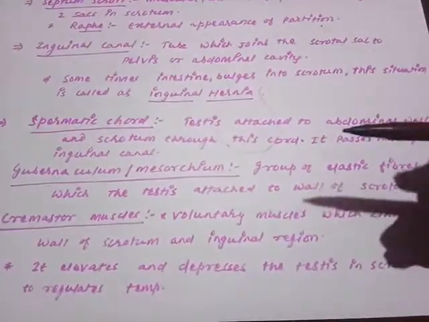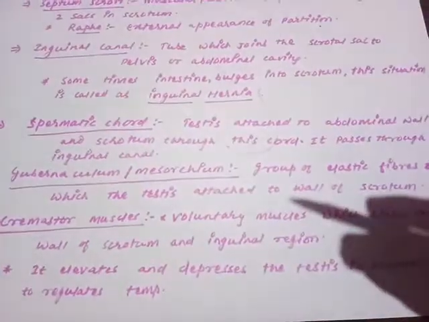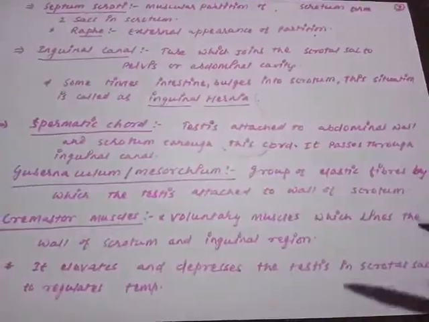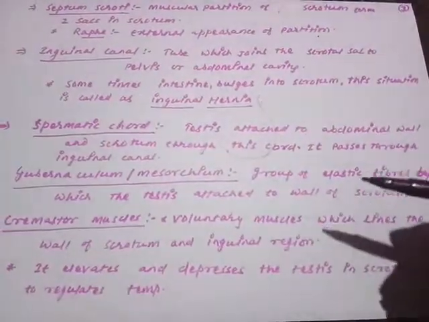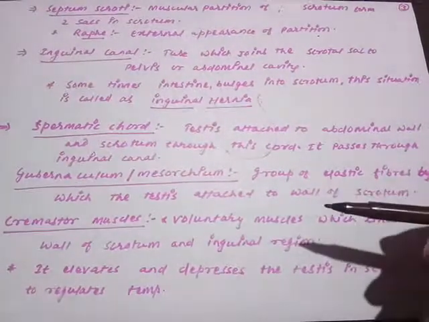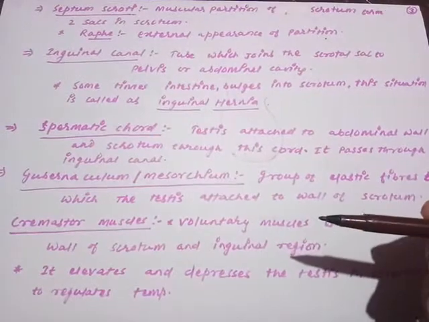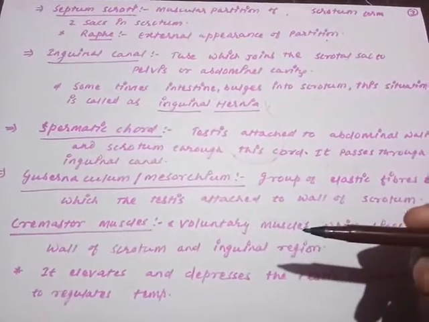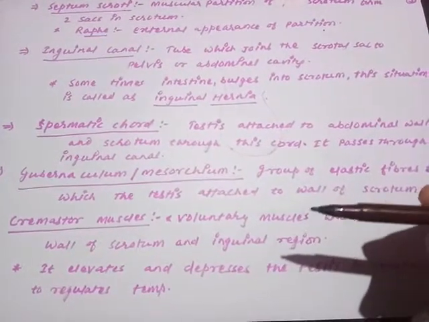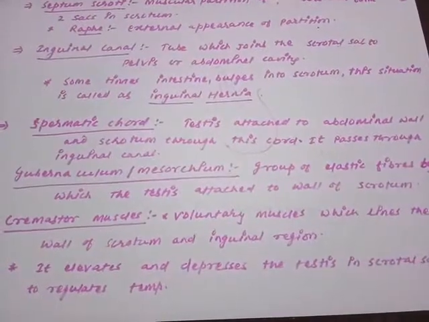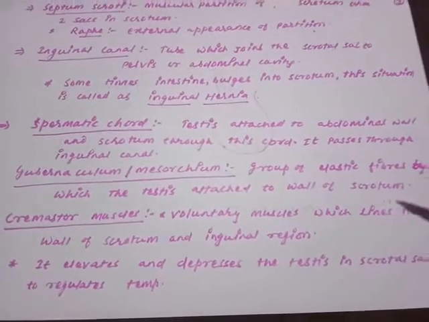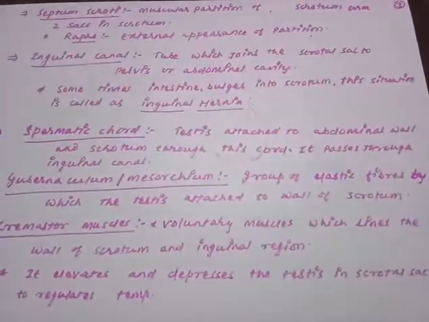So the function of the cremaster muscle is to elevate the testis upward, and to depress the testis into the scrotal sac. To depress the testis in the scrotal sac when low temperature is required for maturation of the sperm; when more temperature is required, it will be moved upward. So elevation and depression of the testis into the scrotal sac is for what, to regulate the temperature.